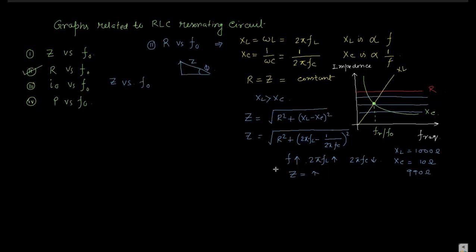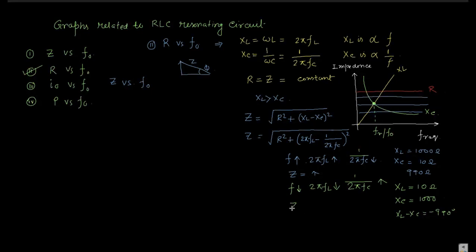If F is decreased, then 2 pi FL decreases, but 1 by 2 pi FC increases. Again you can get a negative value. At that time XL becomes, say, 10 ohm, and XC becomes 1000 ohm, and the net XL minus XC becomes minus 990 ohm, and as it has a square, it becomes positive.